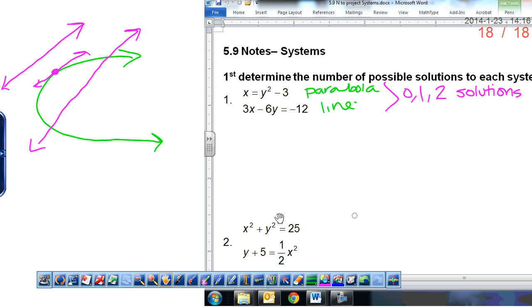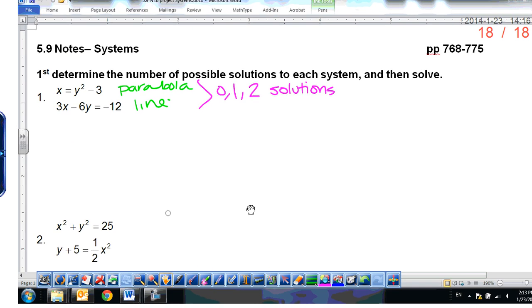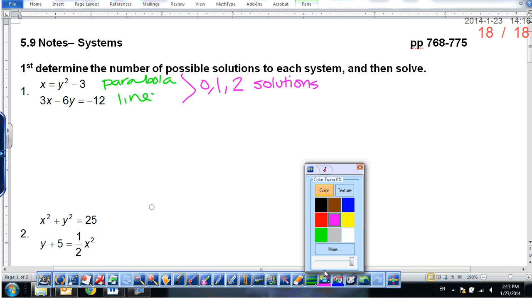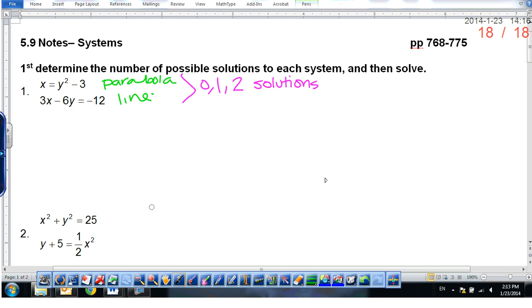All right, so let's see if we can solve for our solution points. We're going to practice some of our previous methods of substitution and elimination. Number 1 is set up very nicely for which process? Substitution. We already know that x is equal to y squared minus 3.